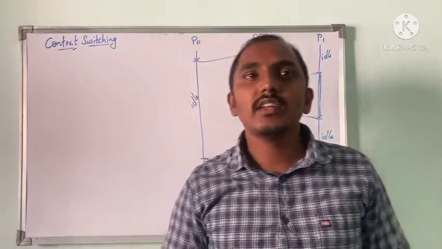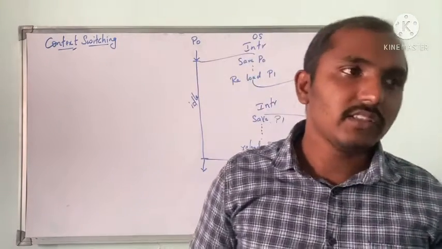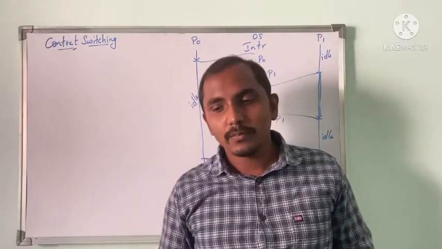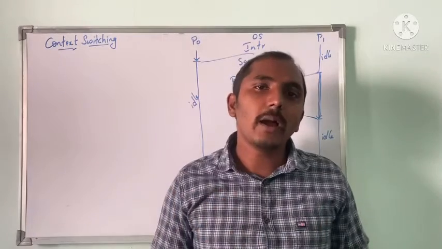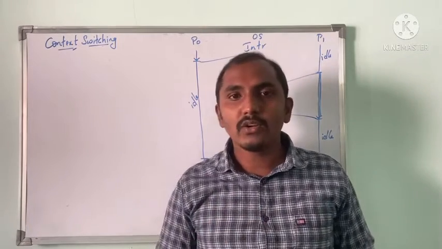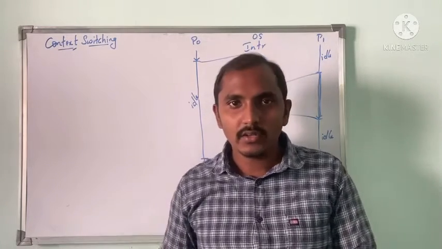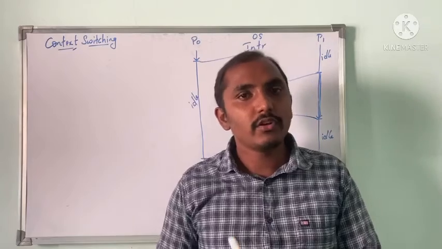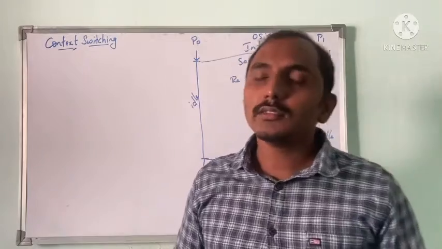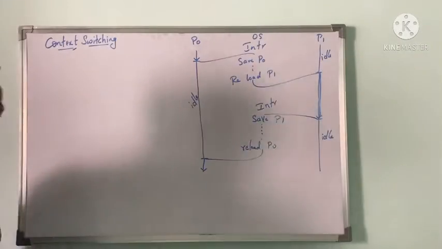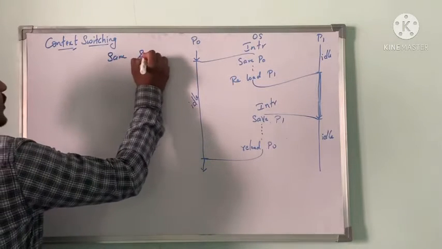Or you can consider any other example, like when you open an app, say YouTube. You are watching some video and you switch from the YouTube app to some other app. When you switch from this app to another application, the current state of the application should be saved, so that whenever you come back to that app again, you can see the previous state. So context switching is a concept where we save the state of the object.